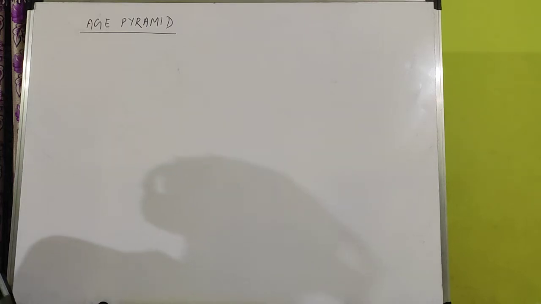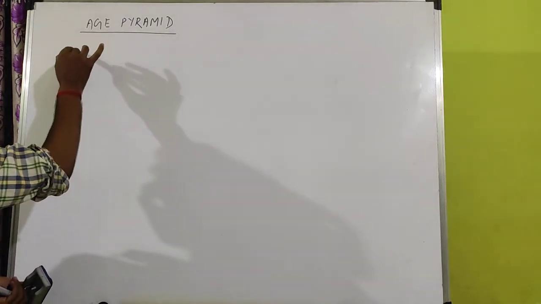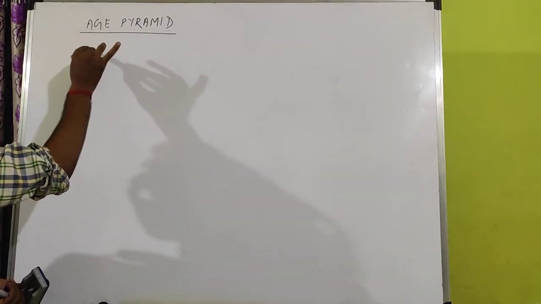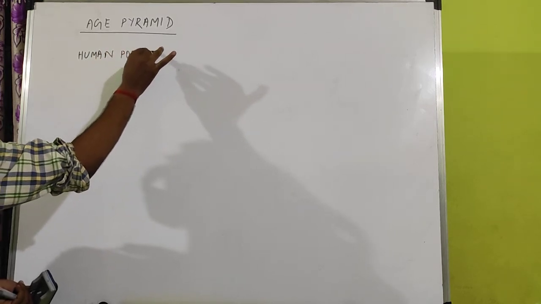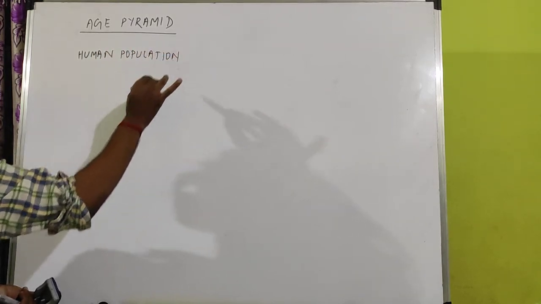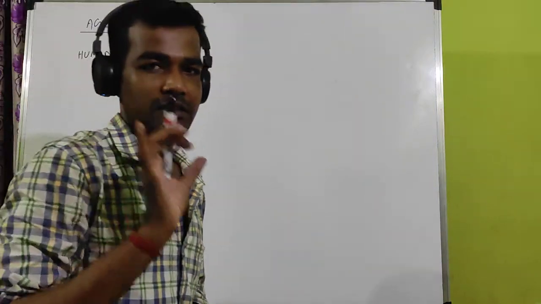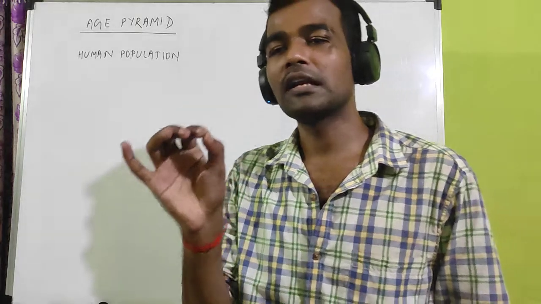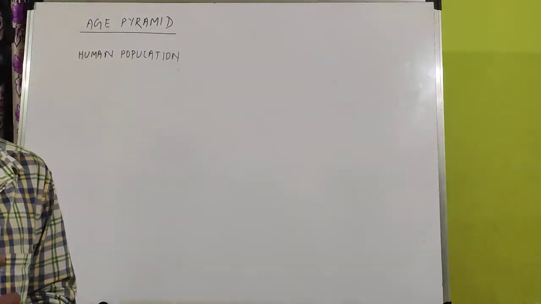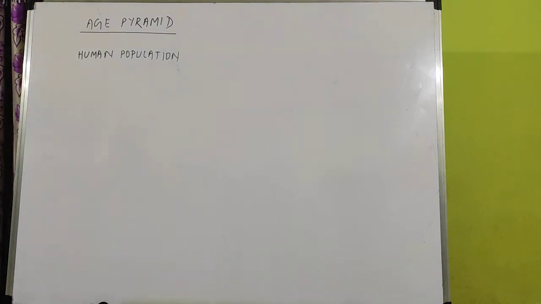What is age pyramid? Before going to age pyramid, first we will look at a population. Let's take a human population. We are discussing all the characteristics and attributes of a population, starting from natality, mortality, immigration, emigration, migration, birth rate, death rate. Now we have reached age pyramid.